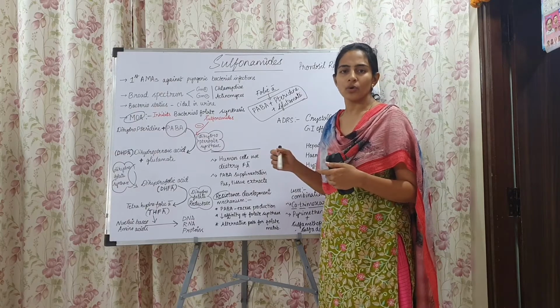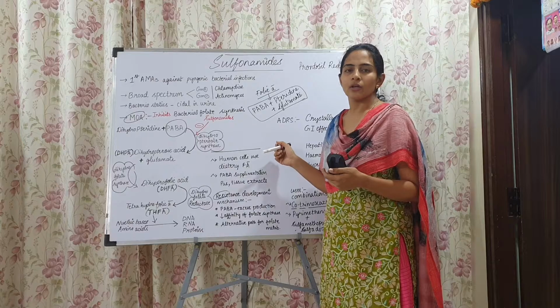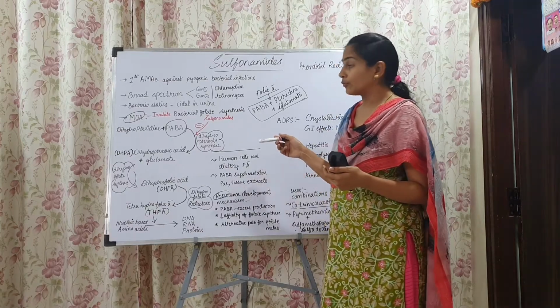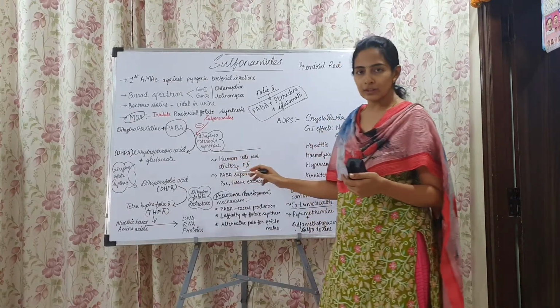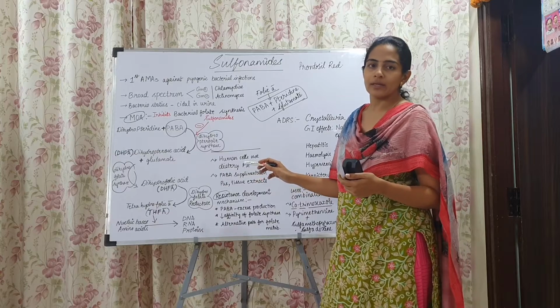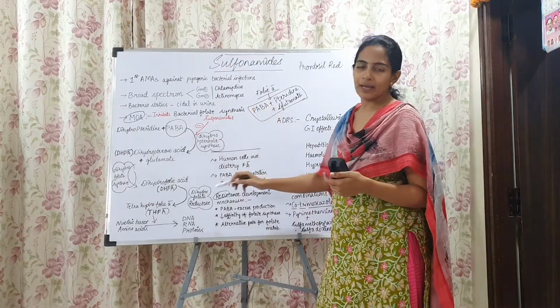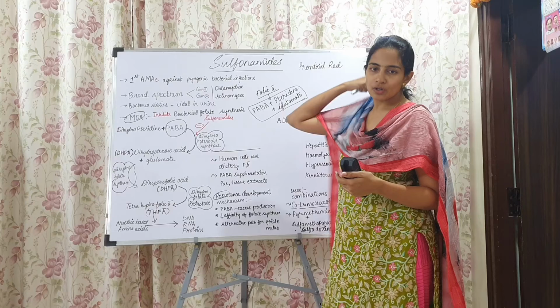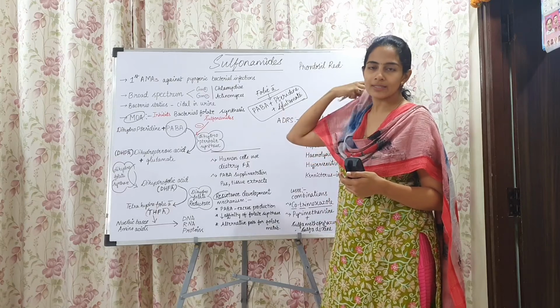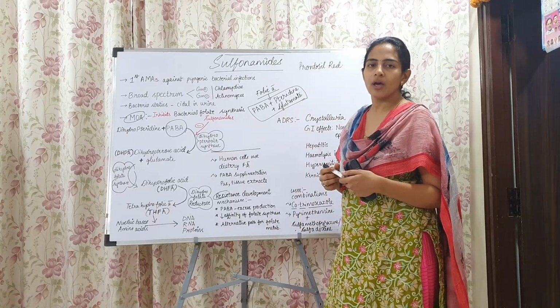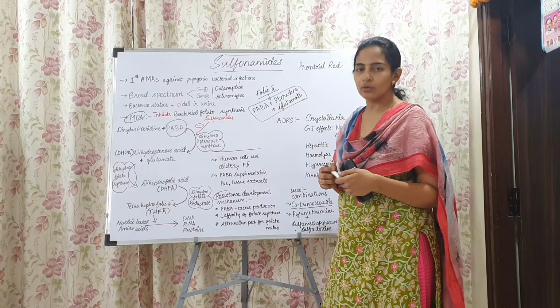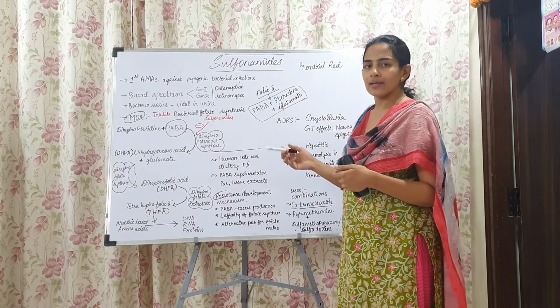They are much dependent on the dietary folic acid. So though the folic acid synthesis inside the human body will also be affected by this mechanism, there is no depletion of folic acid in the human body because the human cells are much dependent on the dietary folic acid.